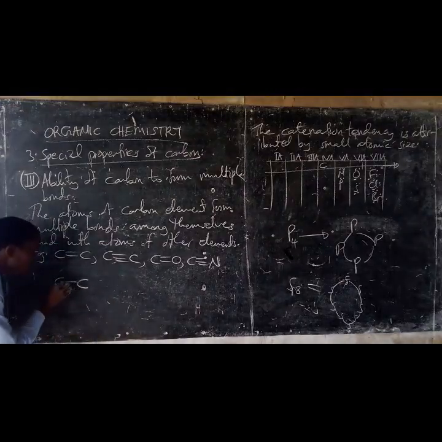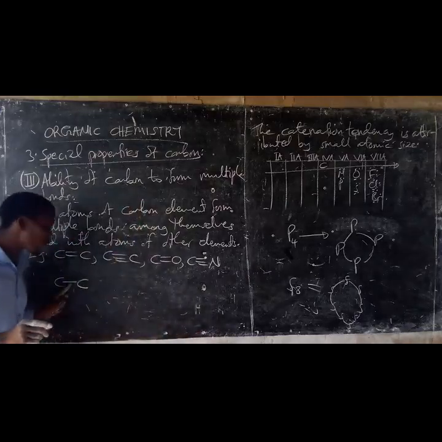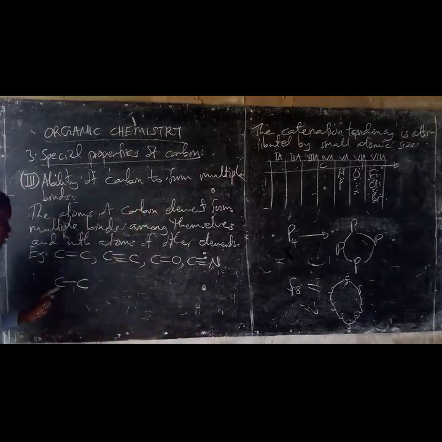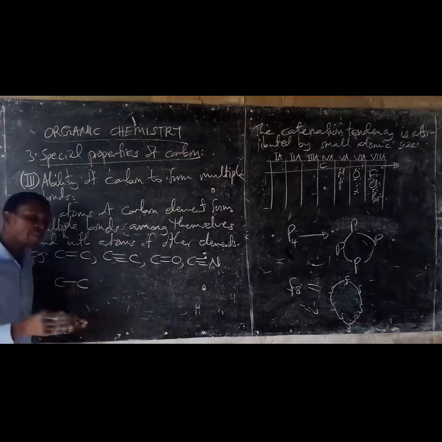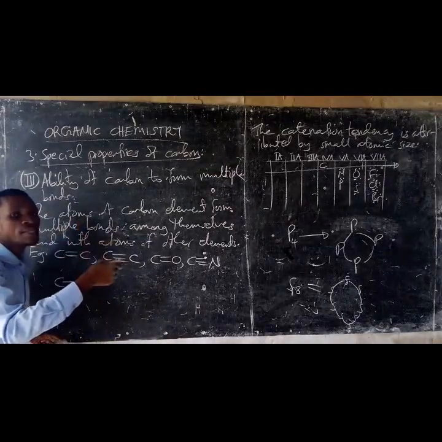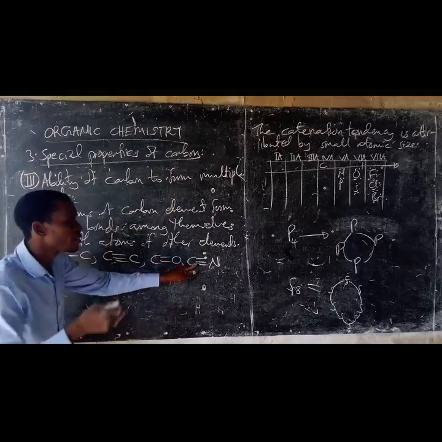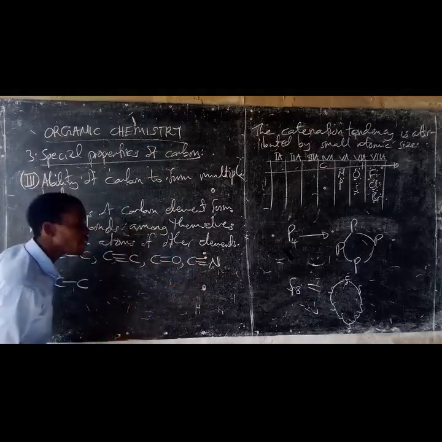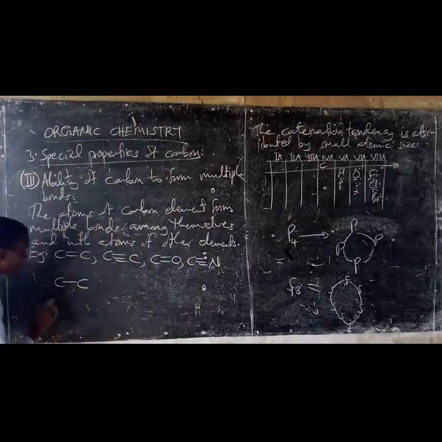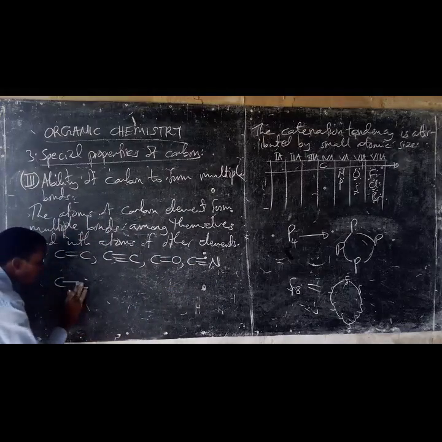The first chemical bond to be formed is the single chemical bond, single or sigma bond. Then after the single bond has been formed, the second chemical bond is formed, and even the third one can be formed if necessary. Once the first chemical bond is formed, you have to know that these are small in size.